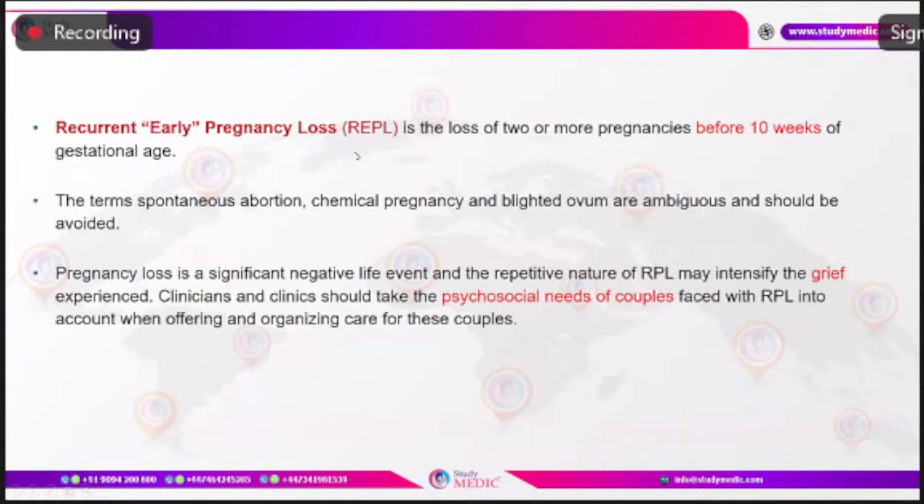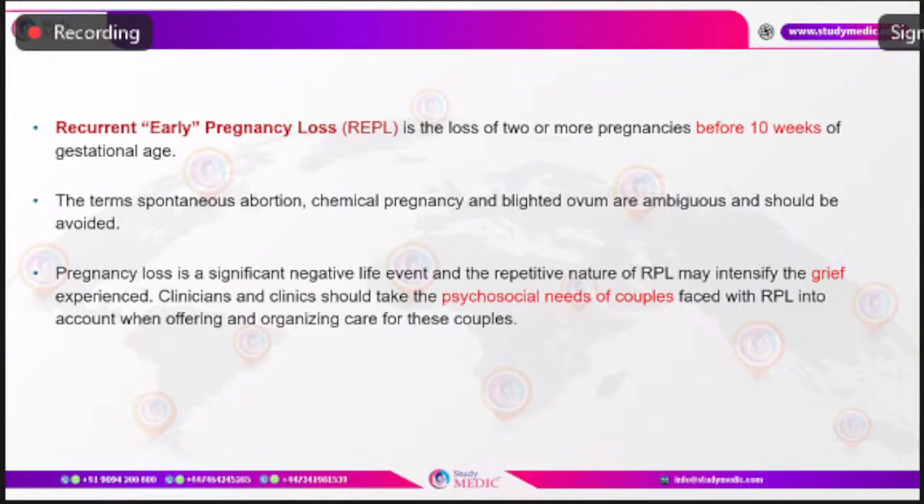Alright, so there is something called recurrent early pregnancy loss, which means recurrent pregnancy loss of 2 or more pregnancies that has occurred at less than 10 weeks of gestation. Earlier we used to use terms like chemical pregnancy, blighted ovum, spontaneous abortion. All these are ambiguous and the terminologies have to be avoided. Now the terminology is miscarriage instead of abortion, and we no more use blighted ovum. Blighted ovum is nothing but the presence of a gestational sac but no fetal pole, but that itself comes under the category of miscarriage.